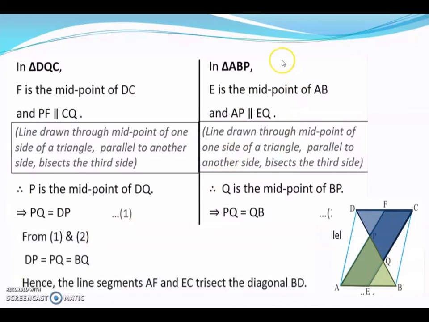Similarly, now in triangle ABP, E is the midpoint of AB and EQ is parallel to AP. Therefore, by the converse of the midpoint theorem, Q must be the midpoint of PB. Therefore, PQ and QB are also equal. So DP, PQ and QB, all three are equal. So AF and EC are trisecting the diagonal BD.